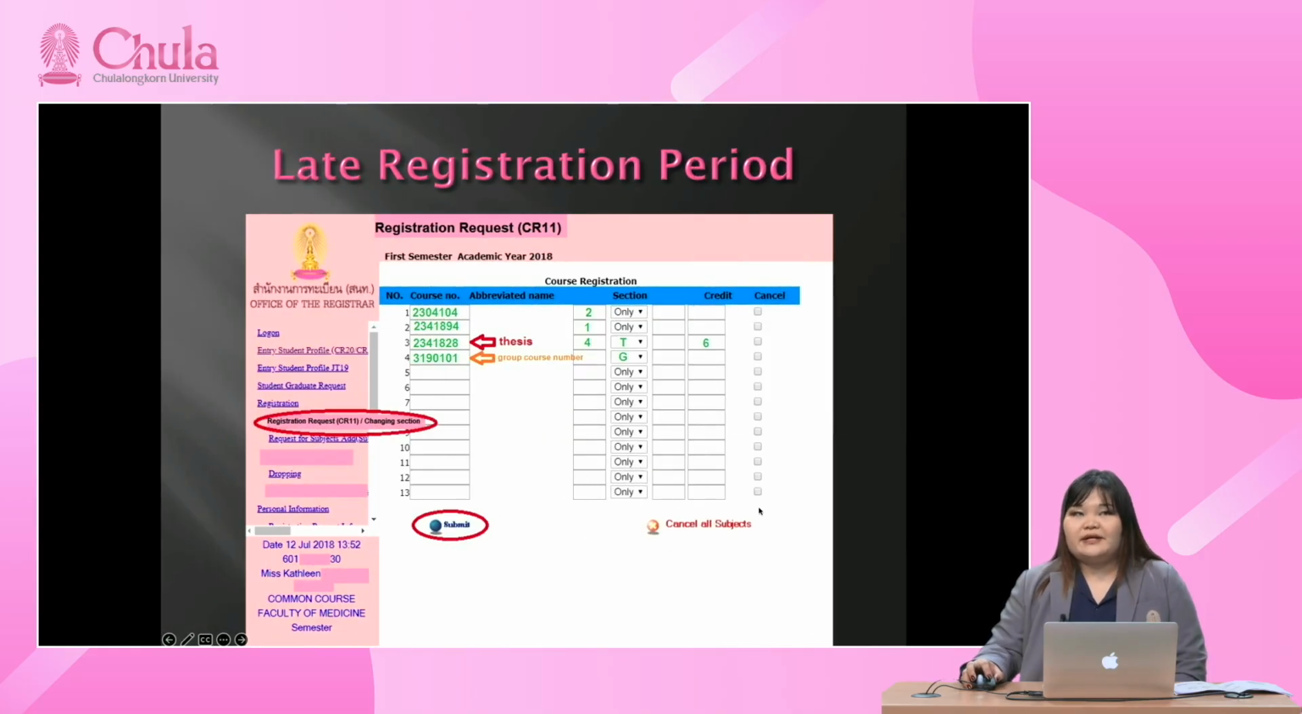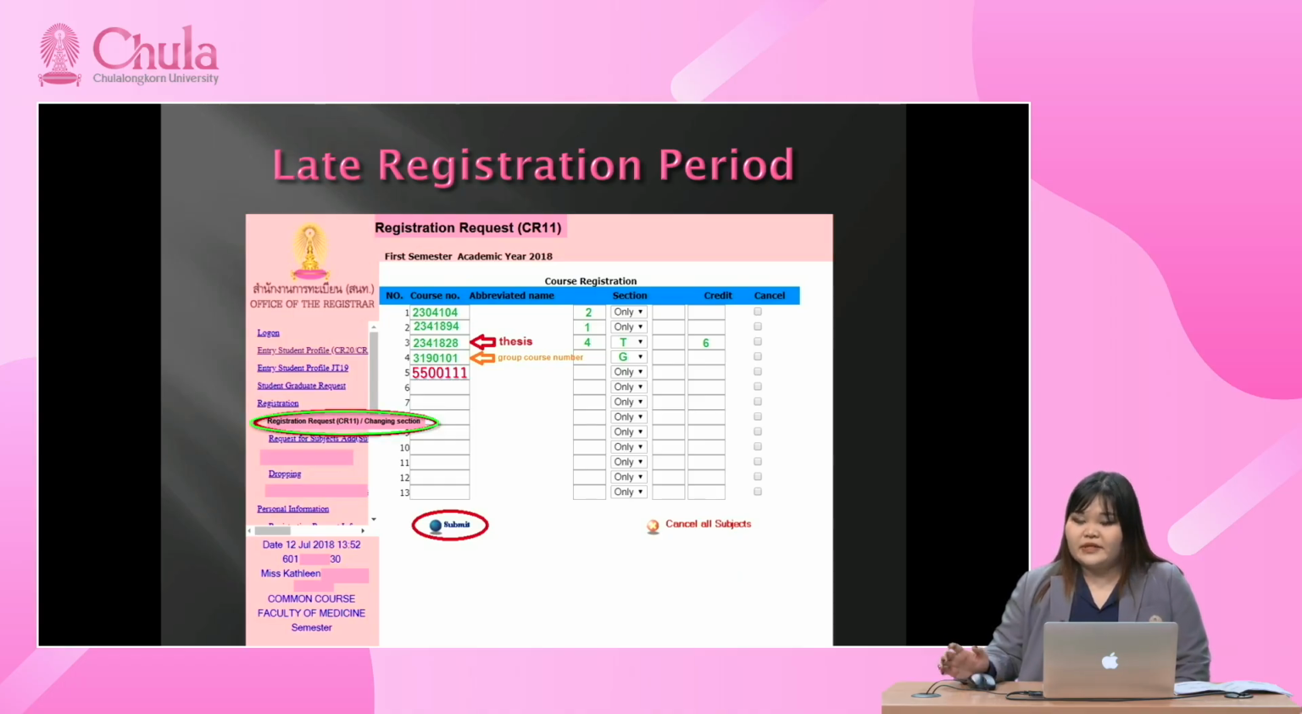Okay, for the late registration period, the page will look very similar, but under the sub-menu, more than registration requests, there will be more messages: Changing section. That means you can change the section of a course you have already successfully registered in the registration period. And this is briefly how to change the section.